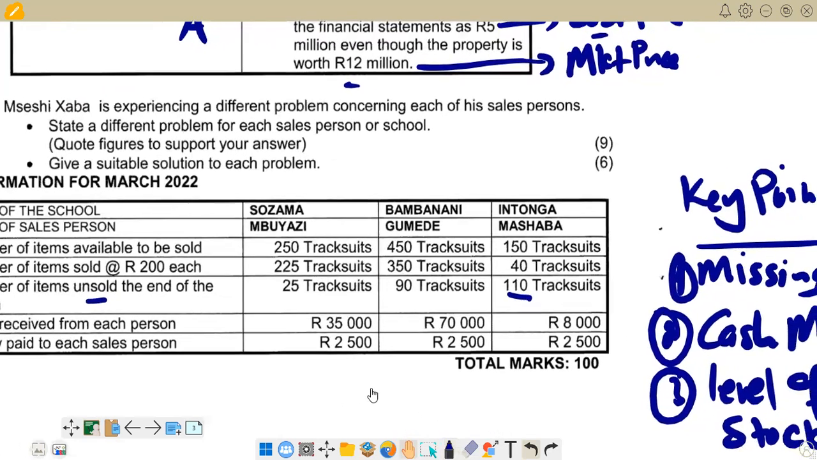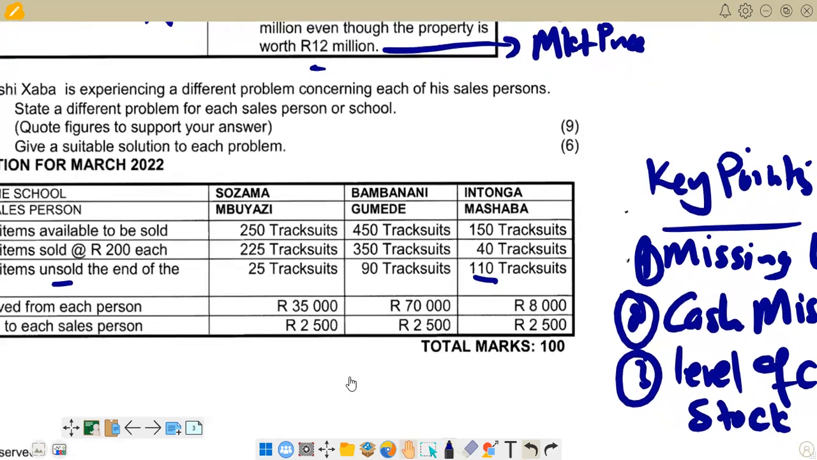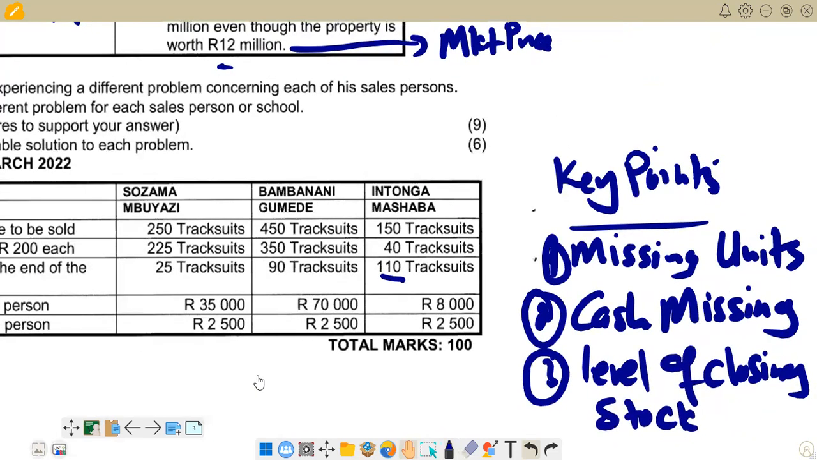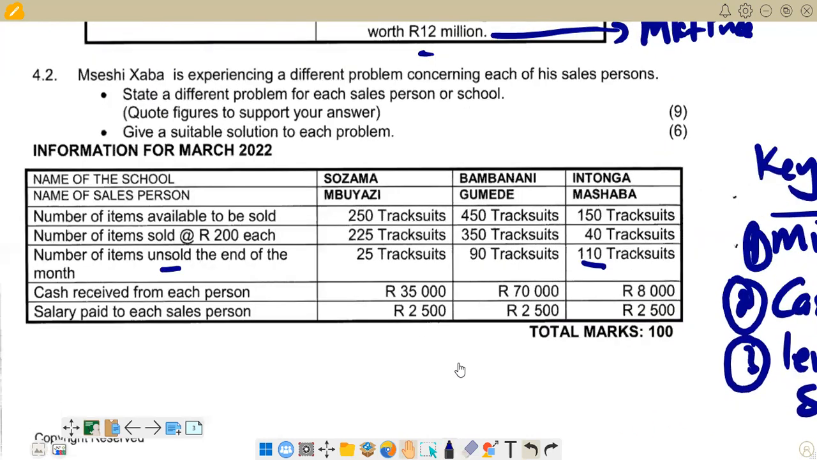Here we are saying now the first one is missing units. Let's try to see missing units for this one. If we have got any units that are missing, then it becomes a problem. So let's try to see. We say this number of units are available to be sold. Then we subtract the number of items sold, 225, from 250. Then we can see what is remaining at the end of the day.